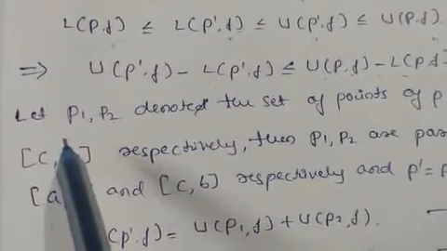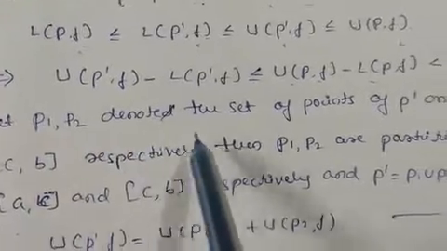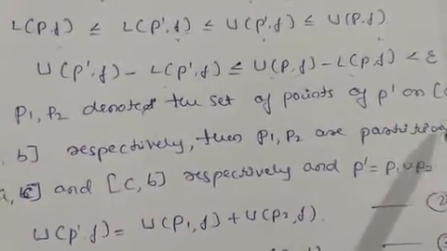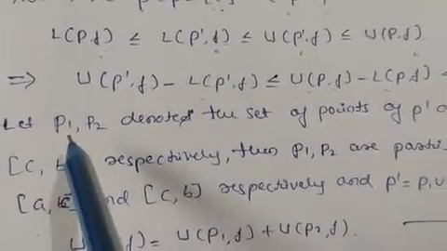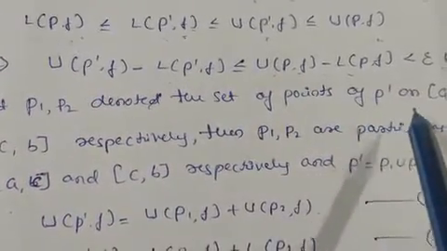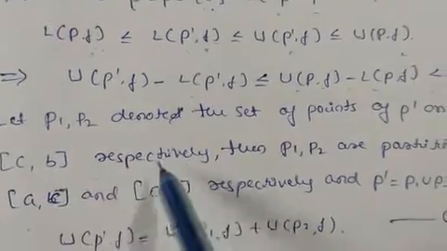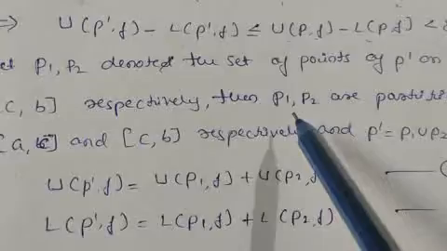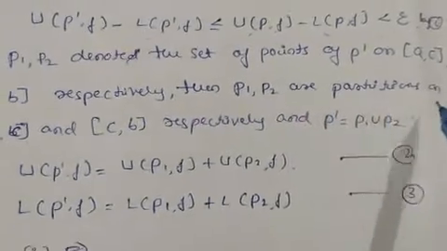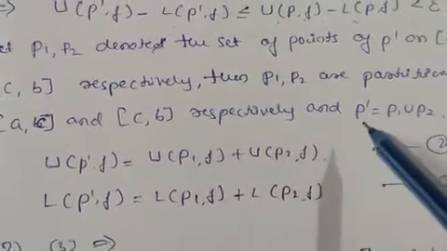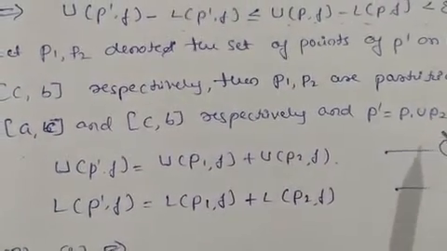Now let us take two partitions here. P1 and P2 denote the set of points of P' on [a, c] and [c, b] respectively. So P1 is a set of points on [a, c], and P2 is a set of points on [c, b]. Then P1 and P2 are partitions on [a, c] and [c, b] respectively, and we know P' is the union of P1 and P2.